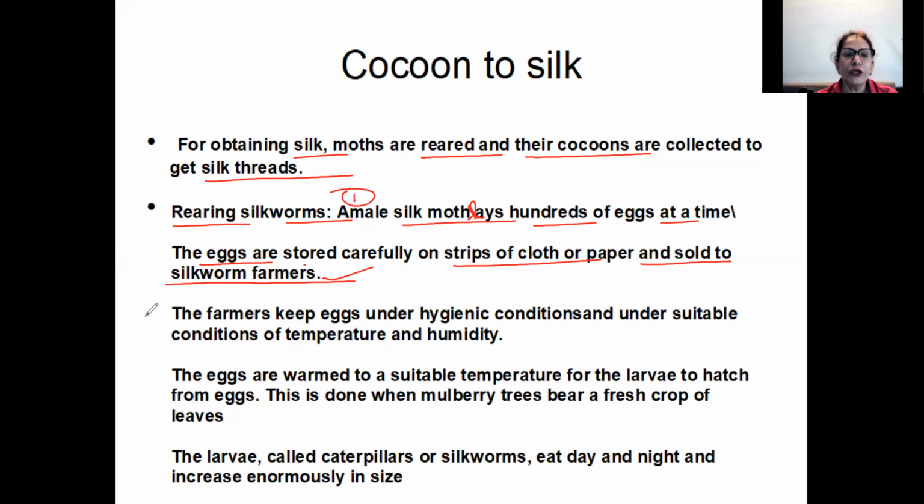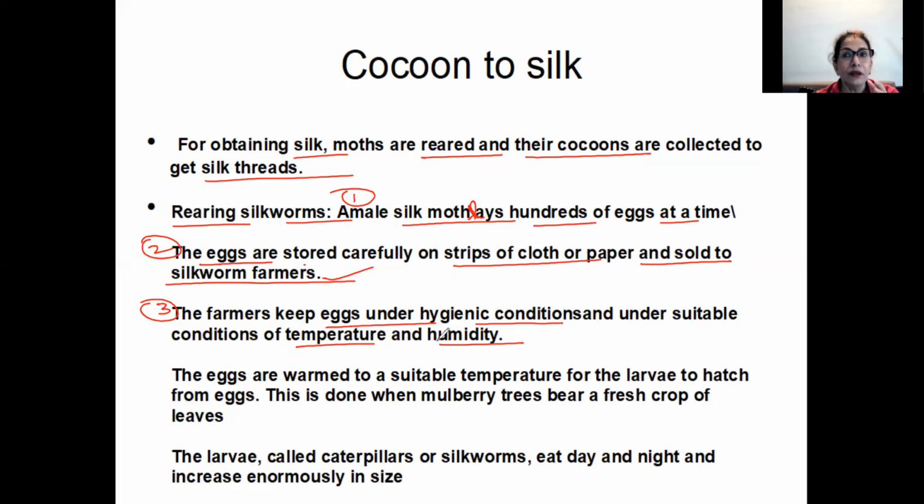Then what do the farmers do? So first was eggs. The moths lay the eggs, then the eggs are stored and sold to the silkworm farmers. Third, the farmers keep the eggs under hygienic conditions, which is very important, and under suitable conditions of temperature and humidity also. Because if they are kept in very cold or very hot areas, the eggs will die. The eggs will not survive.